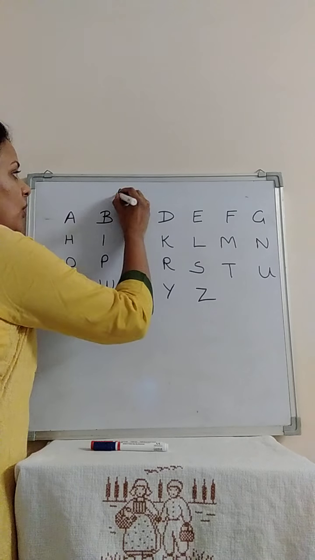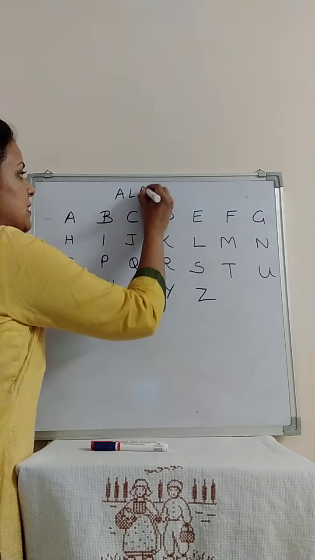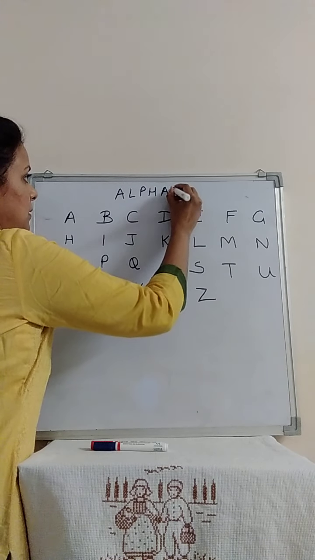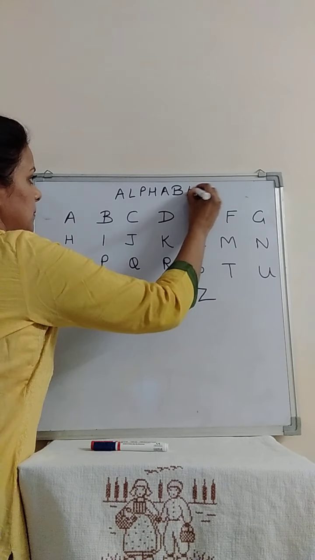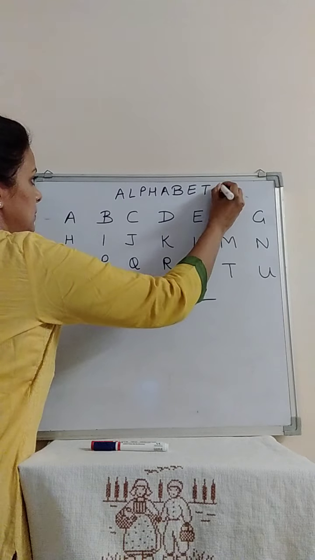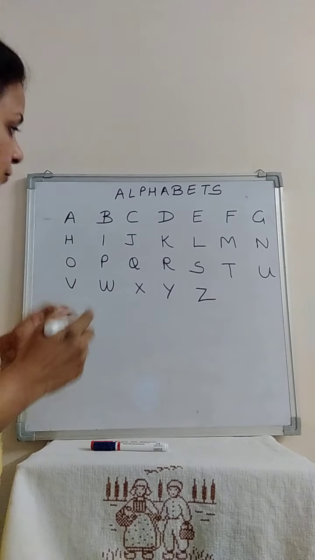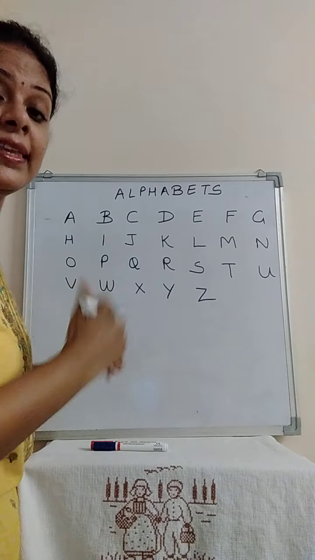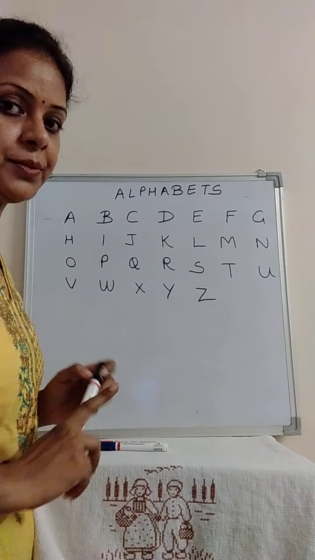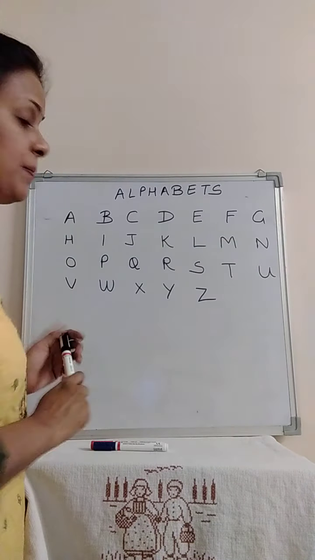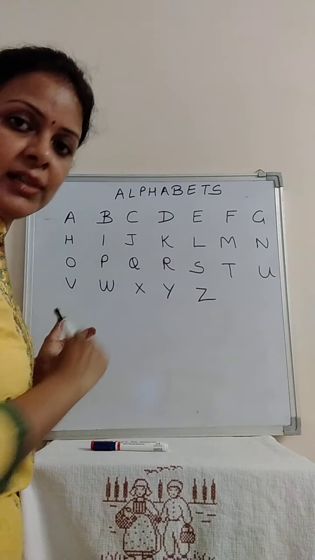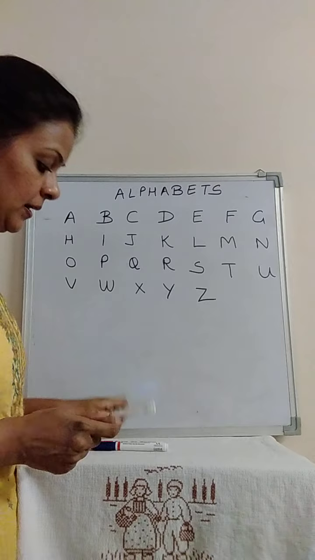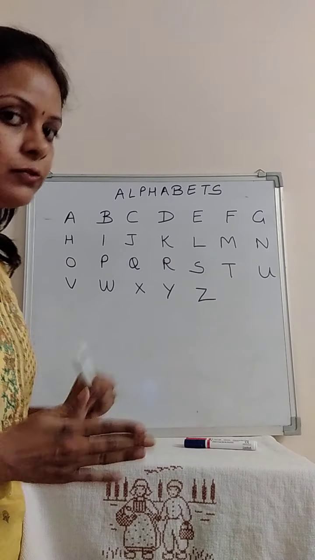They are called alphabets. Yes, alphabets. And if we talk about individual letter, then they are letters. They are not alphabets. I repeat, alphabets are when we take all the letters from A to Z together. Okay. Now let's study about vowels.